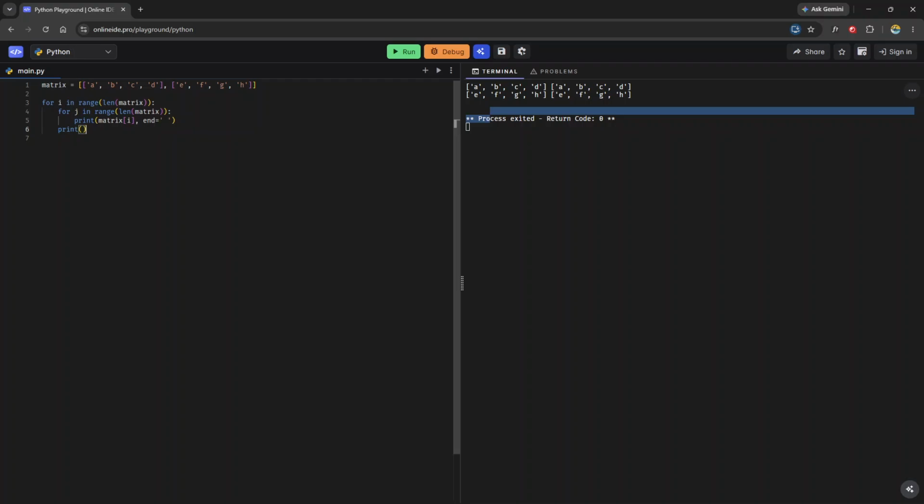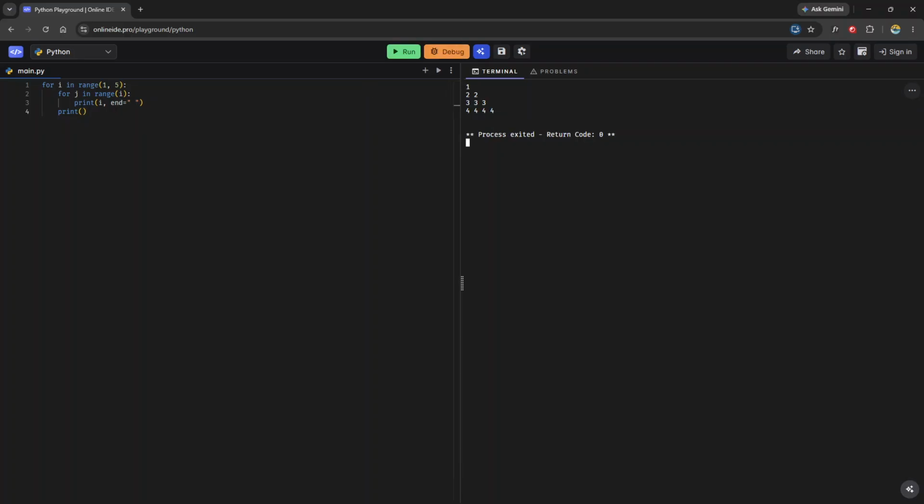A loop inside another loop. As you saw earlier, we were able to do this: for i in range 1 to 5, for j in range of i, print i, and then print a new line. We can print this half pyramid like this. So what's happening here? This variable i will be assigned a number between 1 and 5. It's going to start at 1 and go up to 5, not including it. And then j will be for range of i. So the first time this loop runs, the value of i is 1, and the value of j will also be 1. So it prints 1.